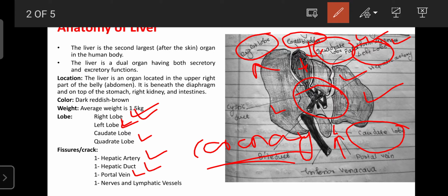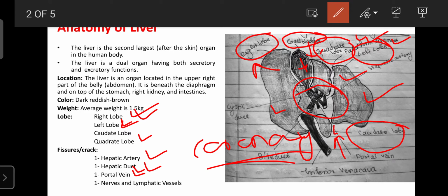This portal vein collects the deoxygenated blood from the small intestine, large intestine, as well as different parts of the GIT, and along with that it collects the nutrients. That collected nutrition with the blood is supplied to our liver for the metabolism of lipids, proteins, and carbohydrates, with the help of the portal vein. So the portal vein is one of the blood vessels that collects the micronutrients along with the blood from the GIT organs and supplies them to the liver.